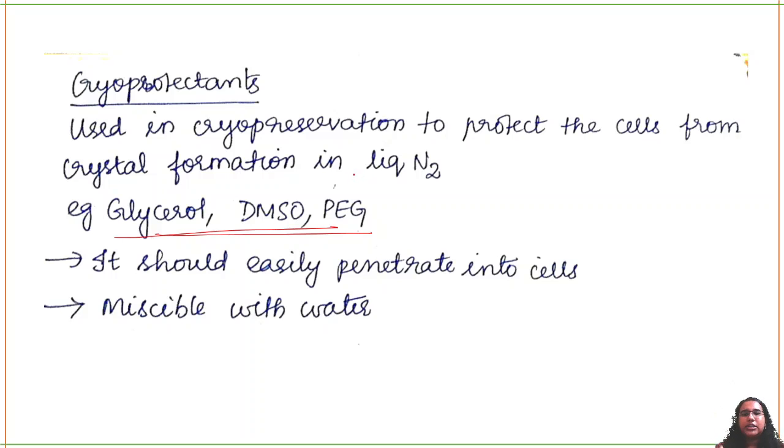They mix with the water present in the cytoplasm and decrease the freezing point. When the freezing point of a particular liquid is decreased, then even though you lower the temperature, it will not freeze. Cryoprotectants have that property.